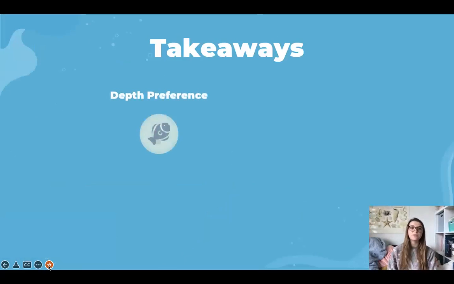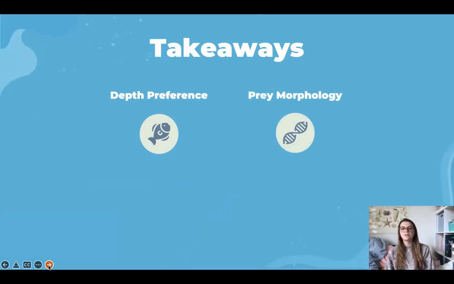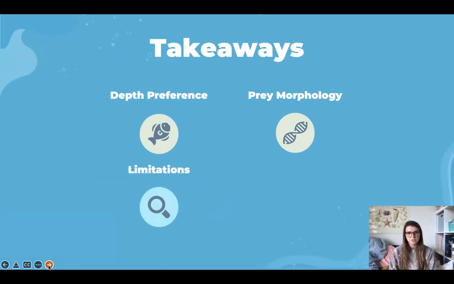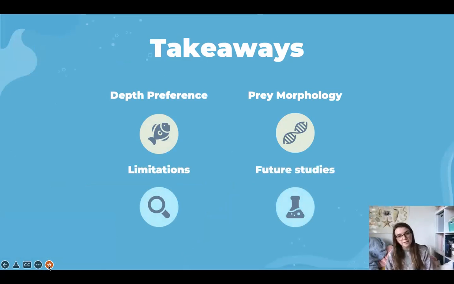So, some takeaways. We looked at the depth preference of these lionfish and whether or not they were foraging in shallow or deep reef environments. We also looked at prey morphology, or the pelvic fin type that the gobies within the lionfish stomachs had. Some limitation to our experiment was that we did have a rather small sample size of only 11 lionfish collected. Future studies could look at a larger data pool, and it could also look at depth-specific adaptations that could be increasingly prevalent in these lionfish.